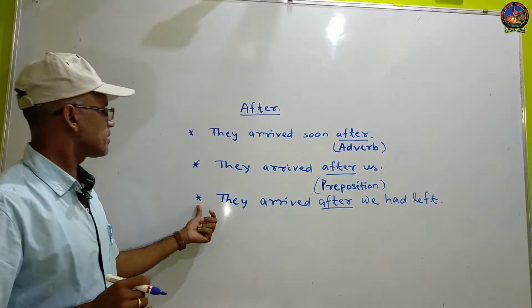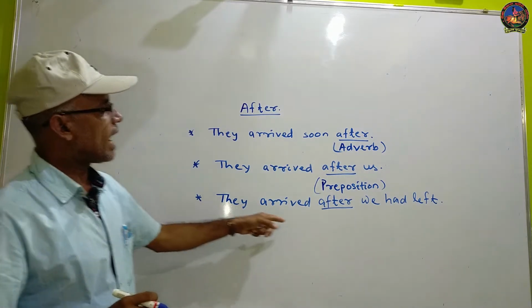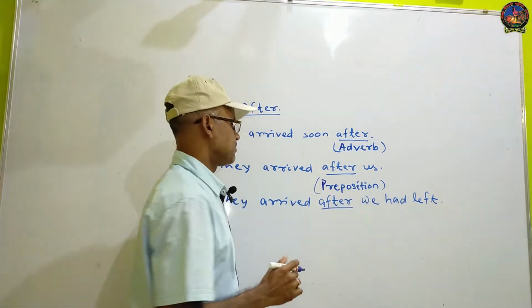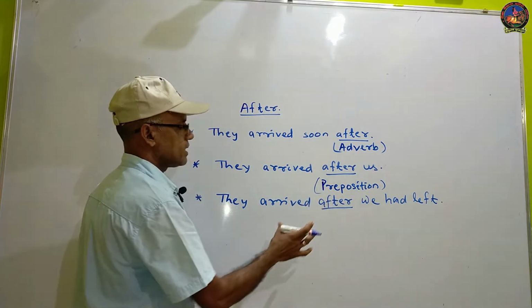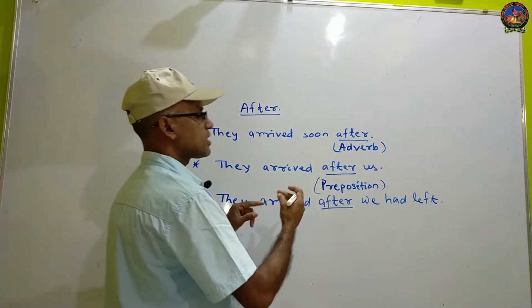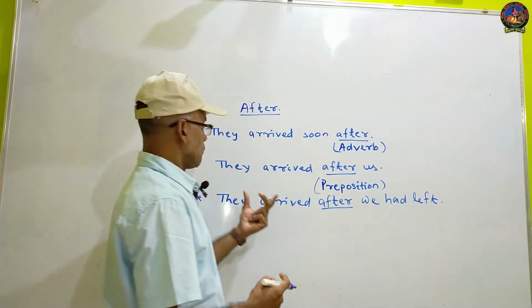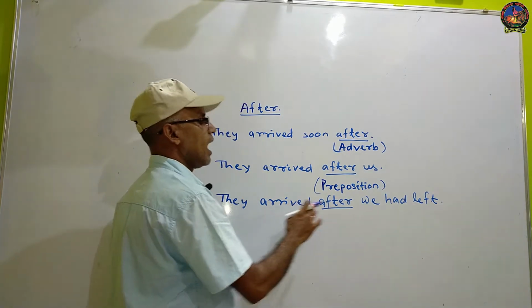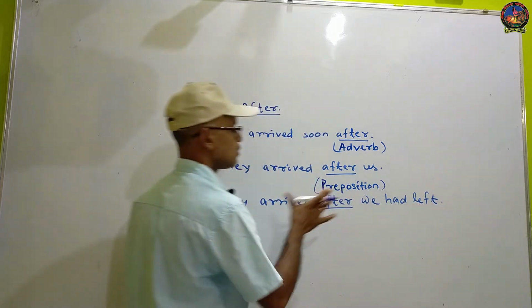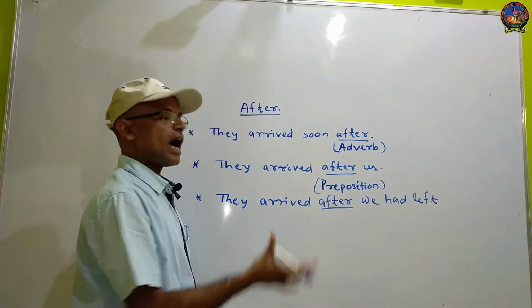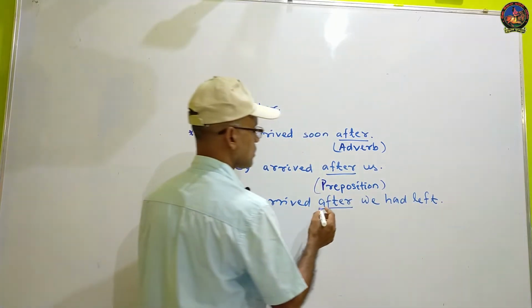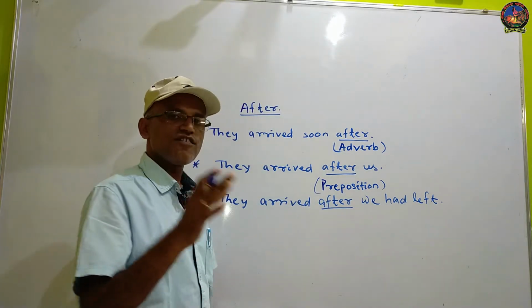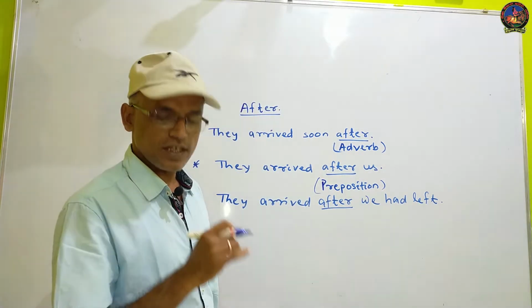And in example 3, they arrived after we had left. Here the word after joins the two simple sentences, they arrived and we had left. These two simple sentences are joined by after. So here after functions as a conjunction.